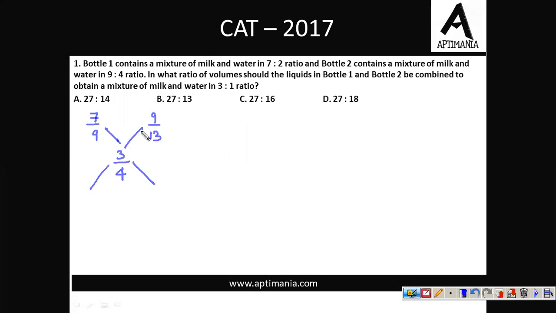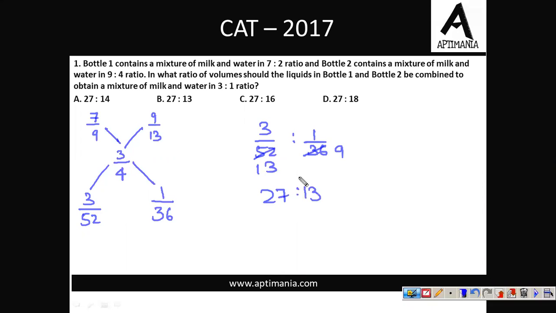So milk finally will be 3 by 4. On solving, we'll have 9 by 13 minus 3 by 4. We'll take the LCM to be 52, and this will be 36 minus 39, 3 by 52. Similarly, on solving the other part, we'll have the LCM to be 36, and this will be 28 minus 27, 1 by 36. So the final ratio that we are obtaining for bottle 1 and bottle 2 is 3 by 52 is to 1 by 36. On cancelling by 4 and cross multiplying, we'll get the final ratio as 27:13, which is the correct answer. So for question number 1, the correct answer is option B.